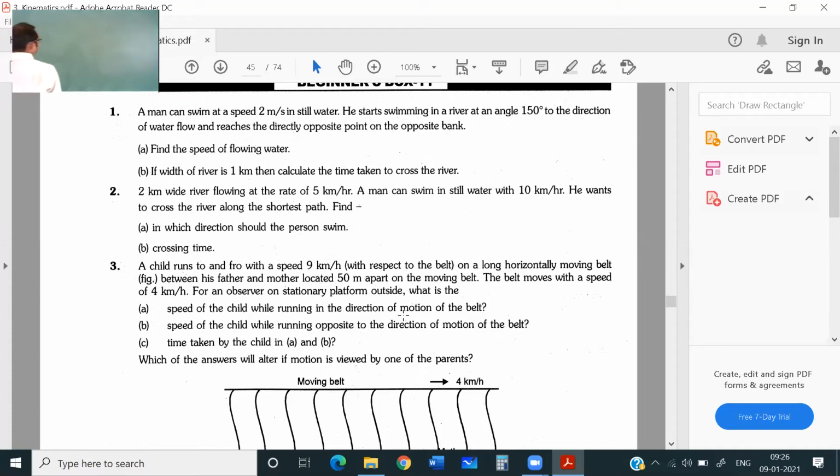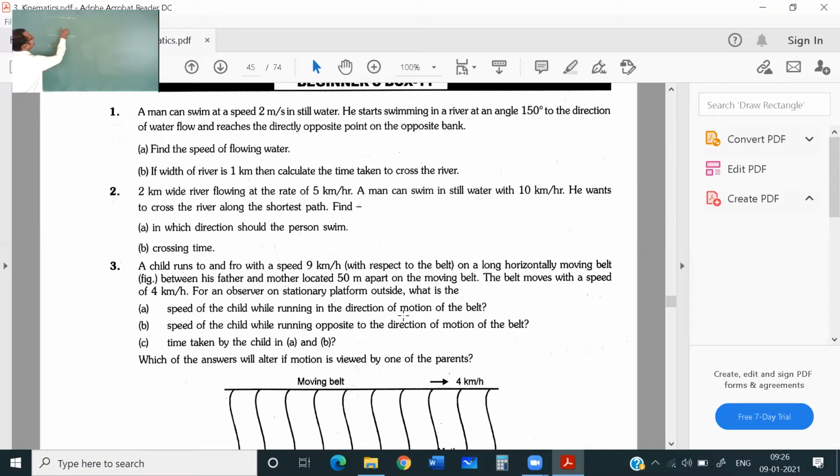See, I am going to take this data. There is a river. They are saying that a man can swim at a speed of 2 meter per second in still water, means the velocity of the swimmer is given as 2 meter per second. Next, he starts swimming in a river at an angle of 150 degrees to the direction of water flow.